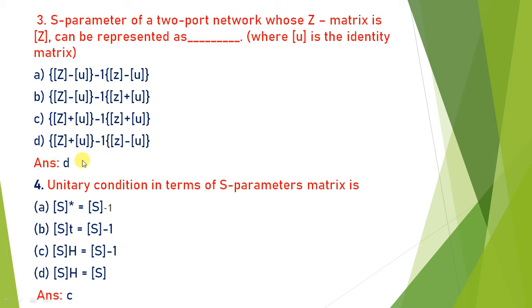The unitary condition of the S parameter matrix is, for the unitary condition, always the inverse of S is equal to the Hermitian of S. That is satisfied by equation C. So S Hermitian, S^H, is equal to the inverse of S, and that is the unitary condition of the S matrix. If you go through all the conditions of the S matrix, you will find this as the condition of a unitary matrix: S inverse multiplied by S Hermitian is equal to 1. That means the answer is C.